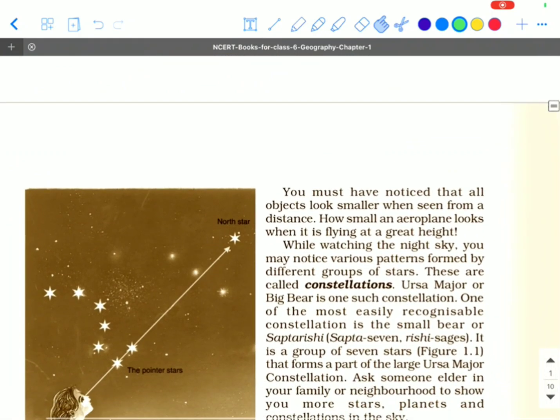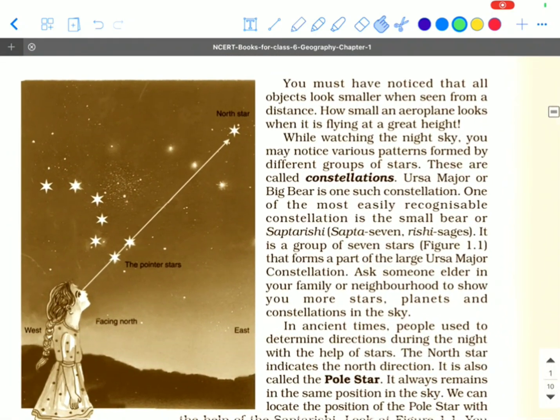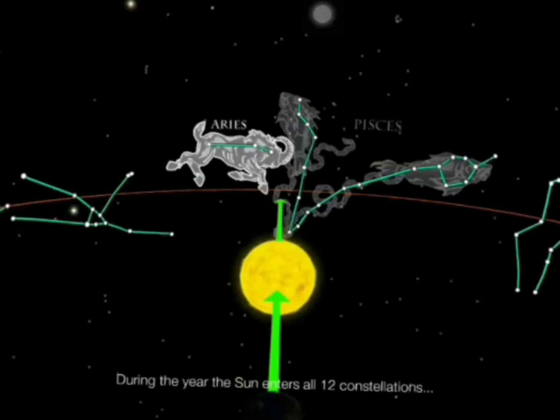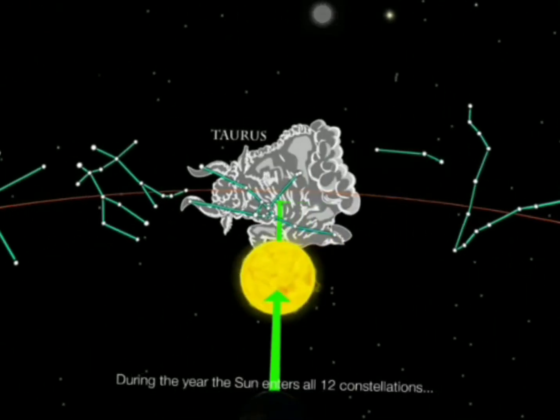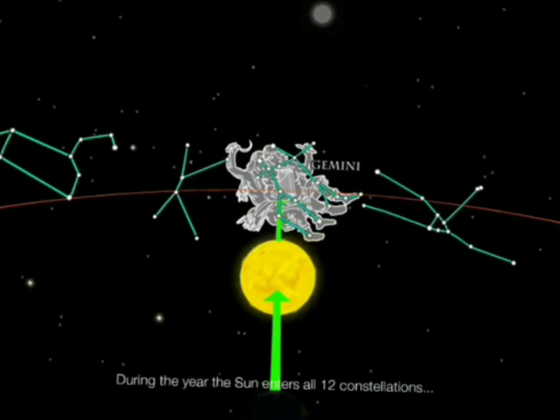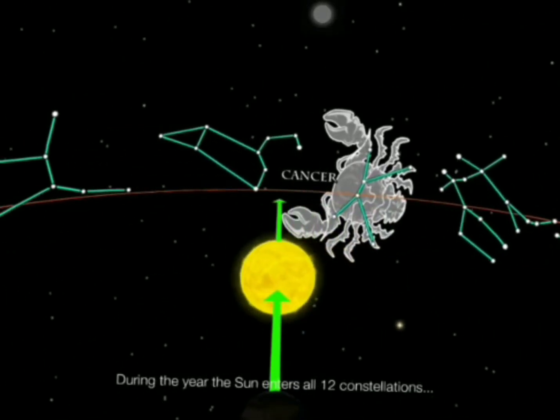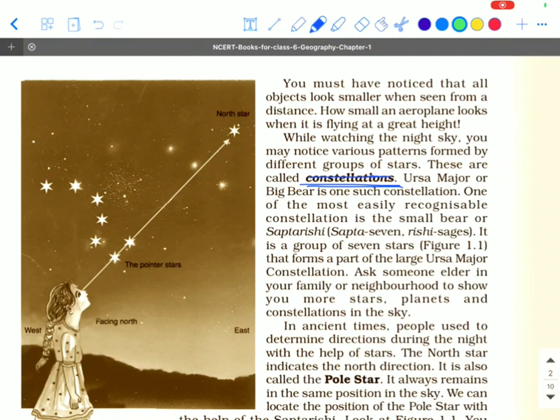Coming to the next important point, constellation, which is very important for your exams. A constellation is an area on the celestial sphere in which a group of stars form a pattern, typically representing an animal or an inanimate object. Some constellations are the Great Bear, the Little Bear, Taurus the Bull and Gemini the twins.